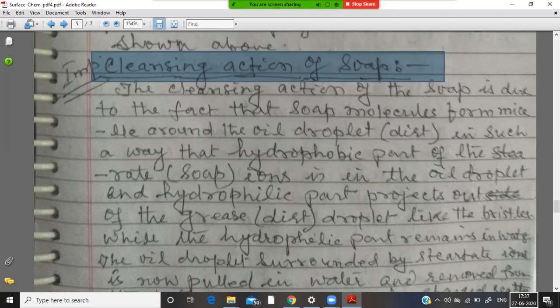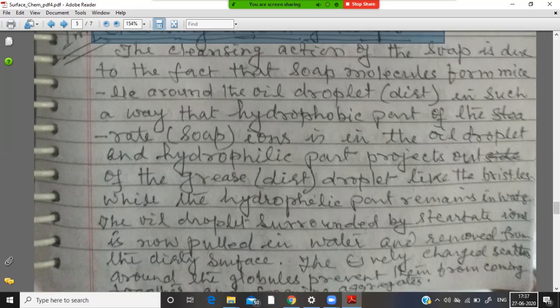The oil droplet surrounded by stearate ions is now pulled in water and removed from the dirty surface.